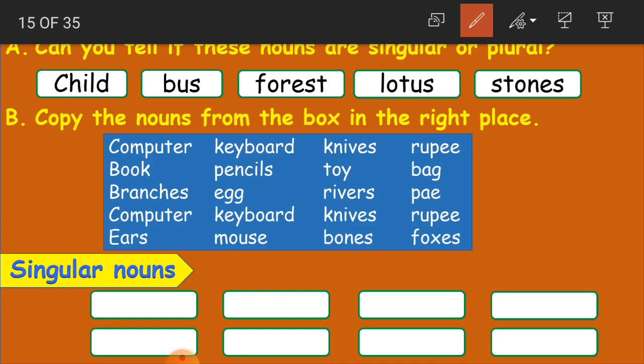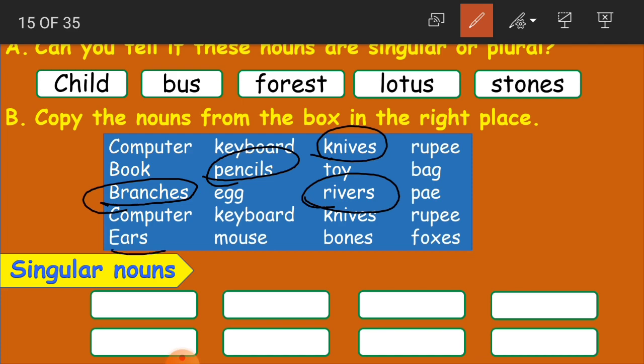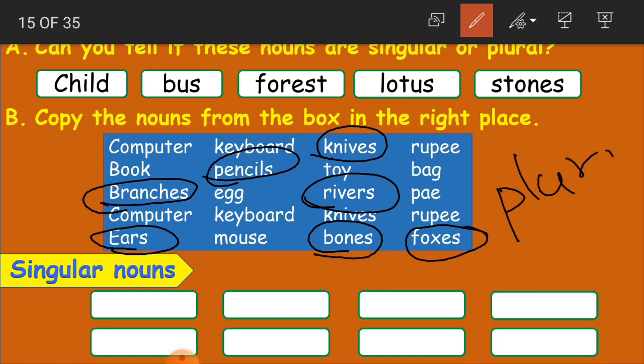Here: knives, pencils, branches, rivers, ears, bones, and foxes. These nouns are all plural nouns.